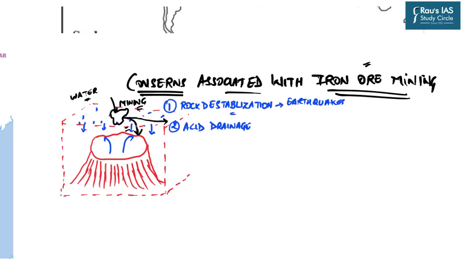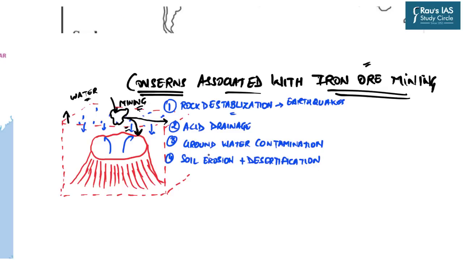The third concern is that, as we have seen, this polluted water is going beneath the ground surface, so obviously it will lead to groundwater contamination. Now, because of the increased presence of humans, vehicles, technology, etc. in this particular area, there are high chances of increased soil erosion and desertification.